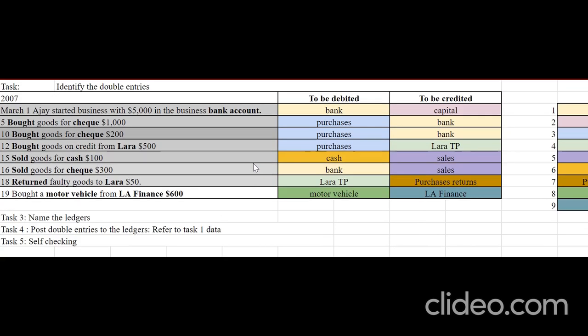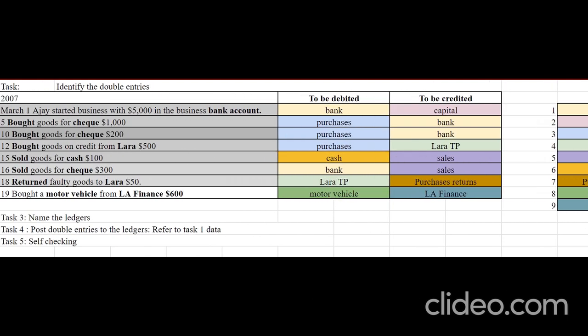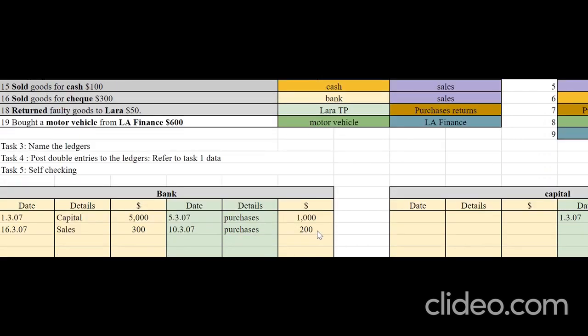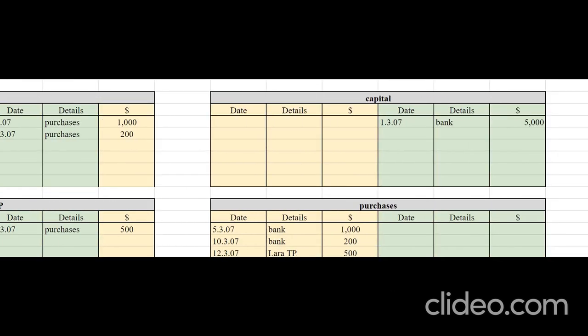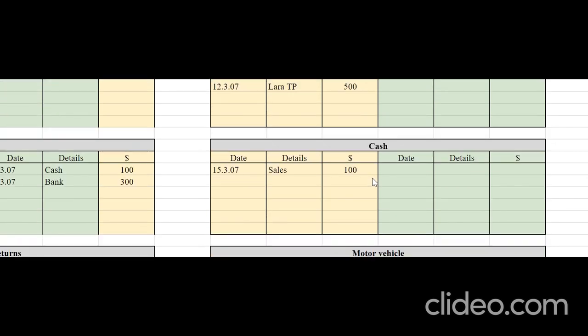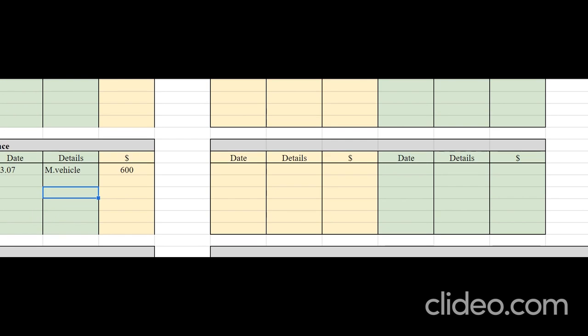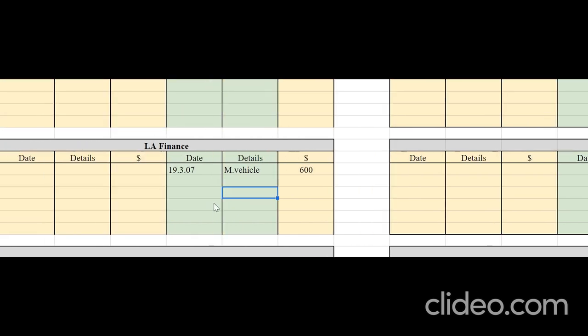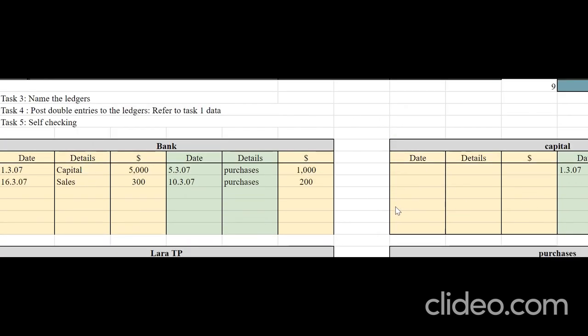So far we had identified the double entry. We listed the ledgers that we need to open, and we had posted the double entry of each of the transactions. So we prepared a bank account, a capital account, purchases, cash, motor vehicle, LA Finance, purchases returns, sales, Lara TP, and bank.